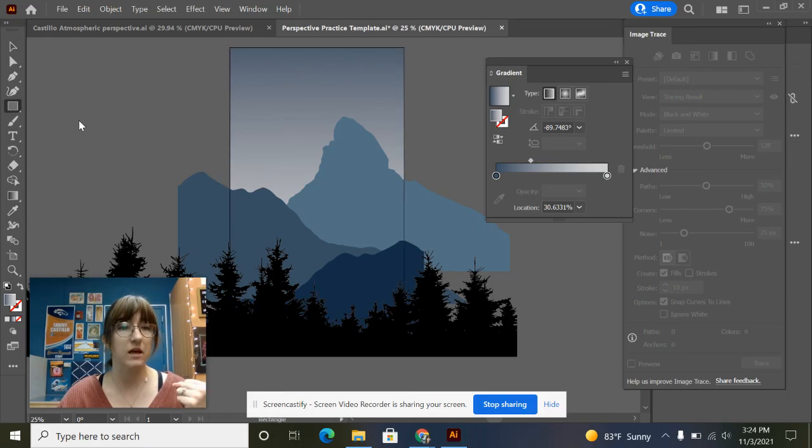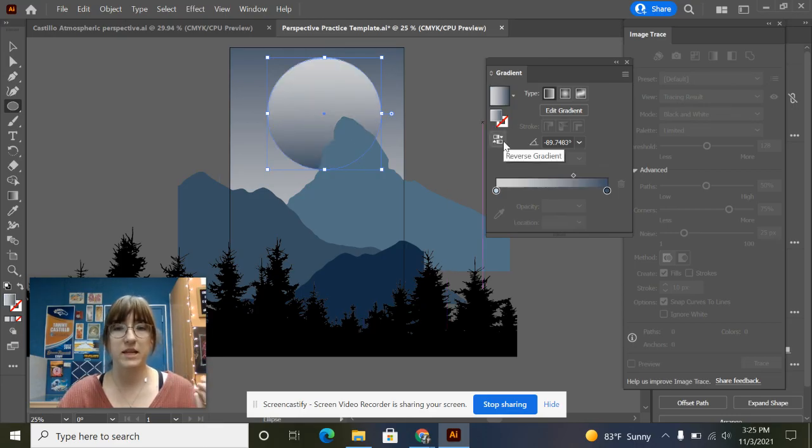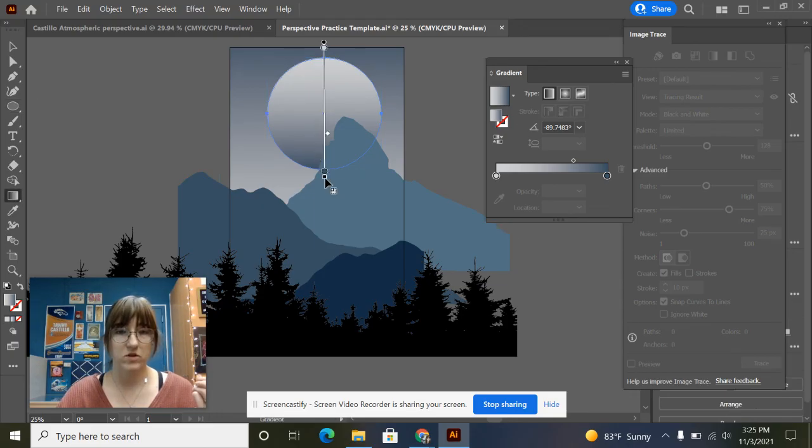So I'm going to do an ellipse tool. I'm going to click where I want the center of my moon to be, and then hold Shift and Alt to make a big circle. And I need to send this backwards. I don't want to send it all the way to the back. So I'm just going to do Control and left bracket on my keyboard to send it behind the mountain. And then I also want to switch my gradient again and potentially stretch this out. Yes, I think that looks good.